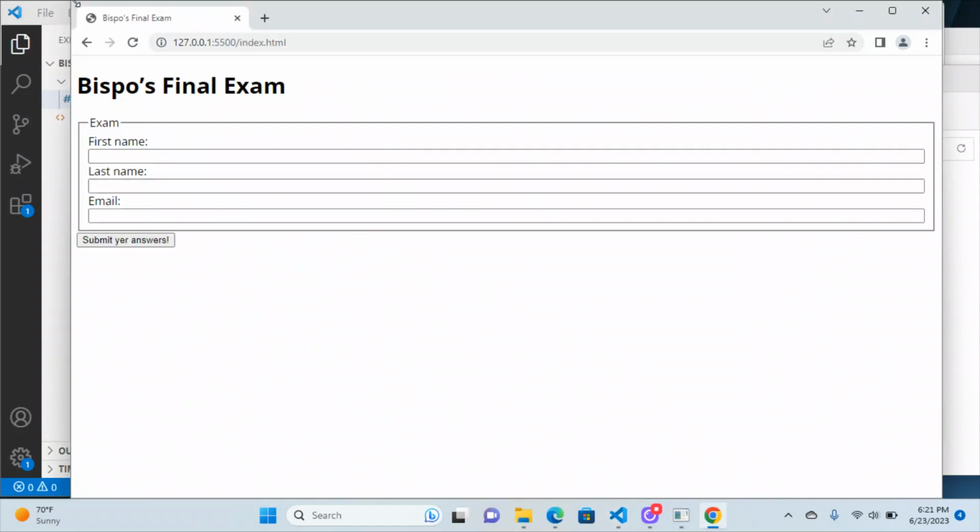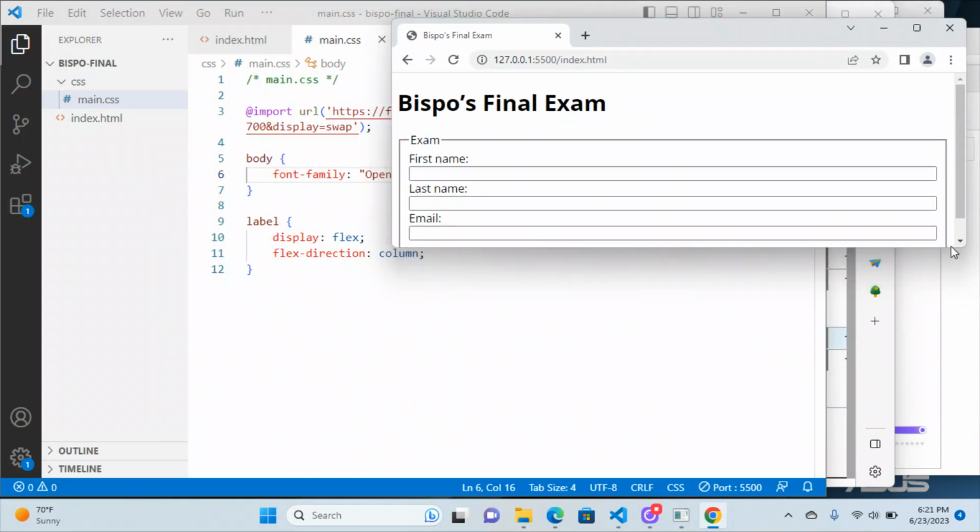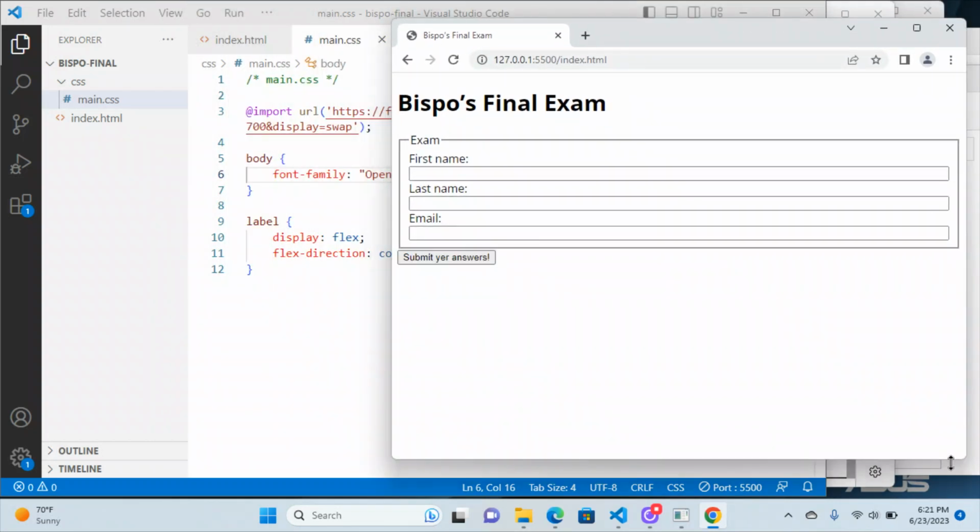There we go. So again, I did not take off any points for not doing that. That was part of the midterm exam, so it was not a requirement for the final exam here. And then what else would I do?